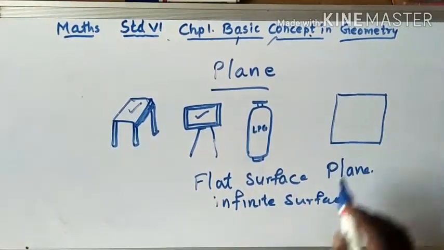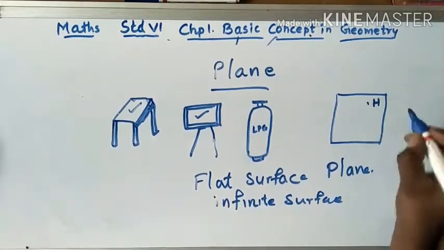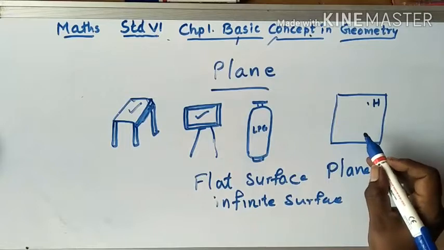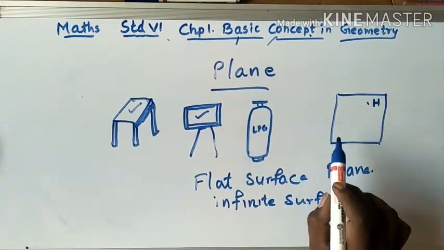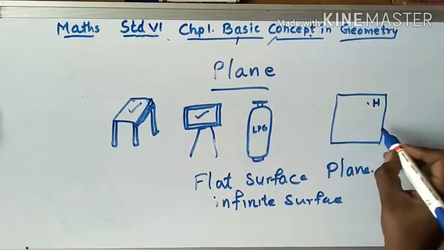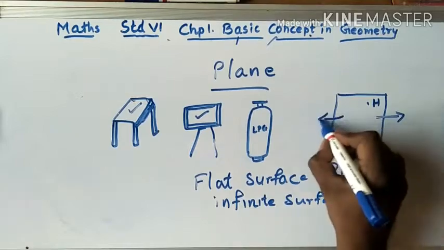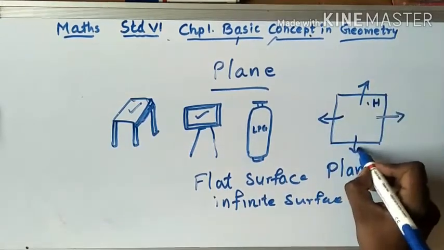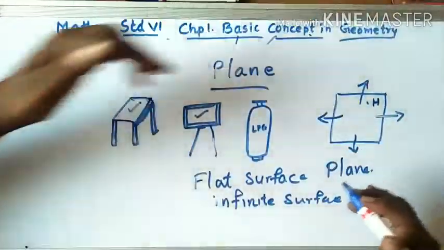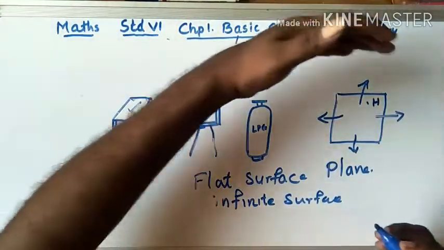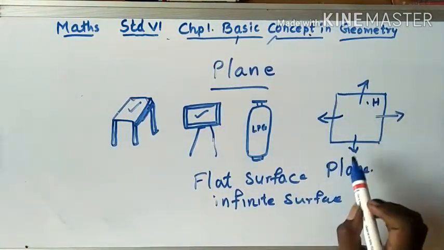Now how do you name the plane? Let's say I have drawn this plane and I name it H. So we name it plane H. Even though we draw suitably a small figure on the plane, it is actually extended infinitely. That means this plane we can extend anywhere. This side I can make it big. This side I can make it big. This side I can make it big. So it actually extends infinitely on all sides.